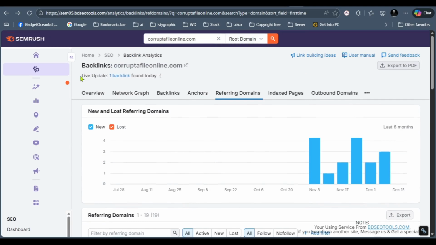So here is the backlink status. You can see that today this website got 1 new backlink, and it will increase day by day because I made lots of backlinks which are not indexed yet, but they will be indexed very shortly. Because it's a new website, that's why it takes time, but when those backlinks are indexed, this website will go up, and Google will trust this website very well.